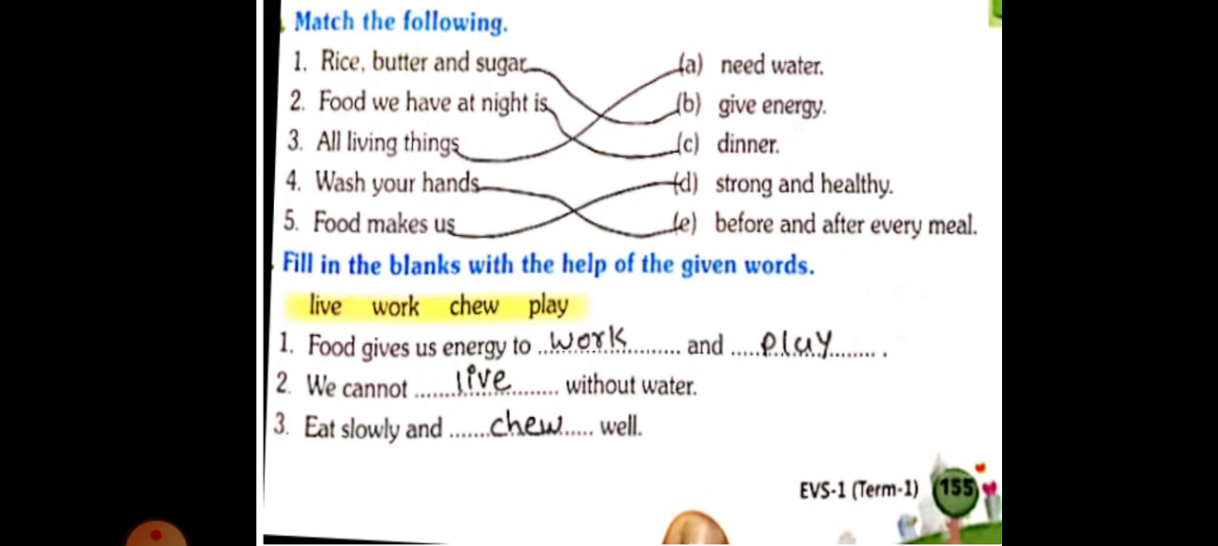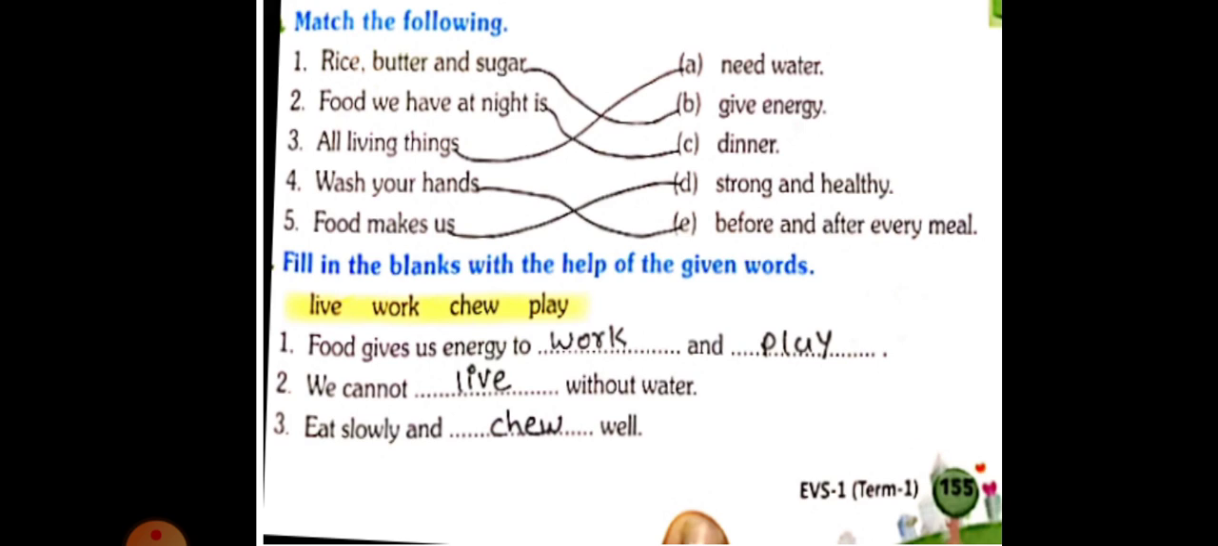Number 1, rice, butter and sugar, answer B, gives us energy. Number 2, food we have at night is called, answer C, dinner. Number 3, all living things, answer A, need water. Number 4, wash your hands, answer E, before and after every meal. Number 5, food makes us, answer D, strong and healthy. Food makes us strong and healthy.